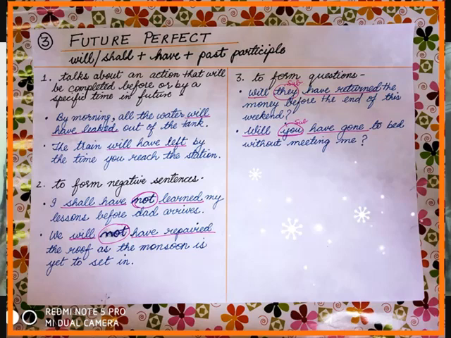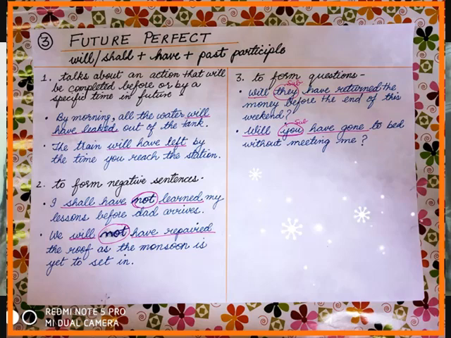See the first one, I shall have not learned my lessons before Dad arrives. Here, shall have learned is indicating future perfect time and we have added not here, which is making the sentence negation, that means turning it into a negative sentence.